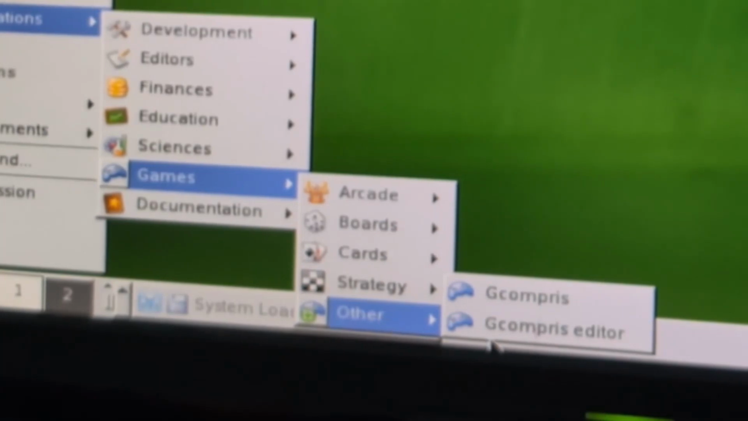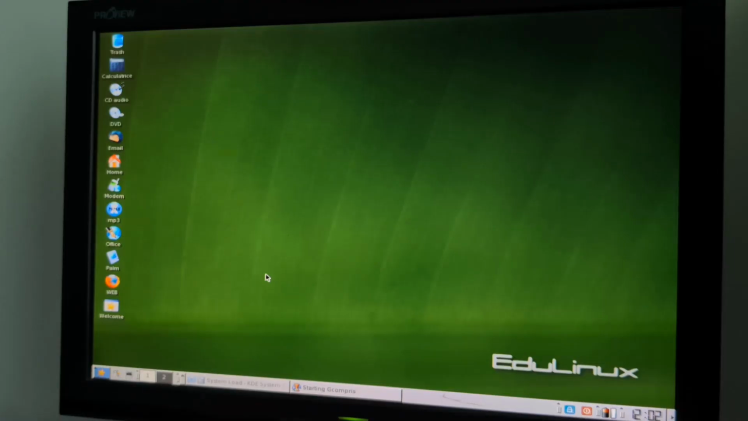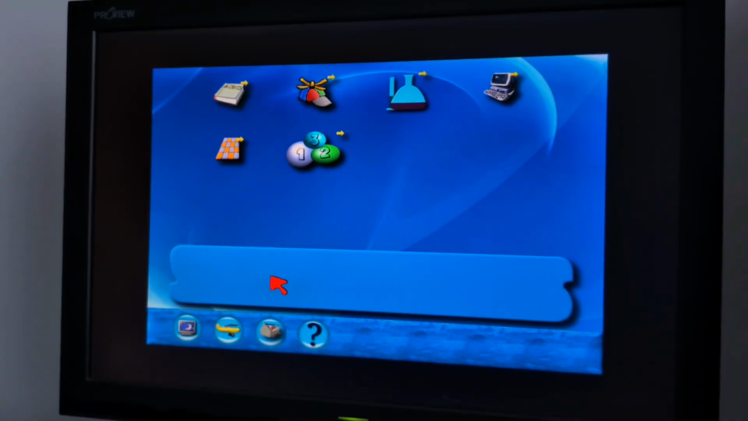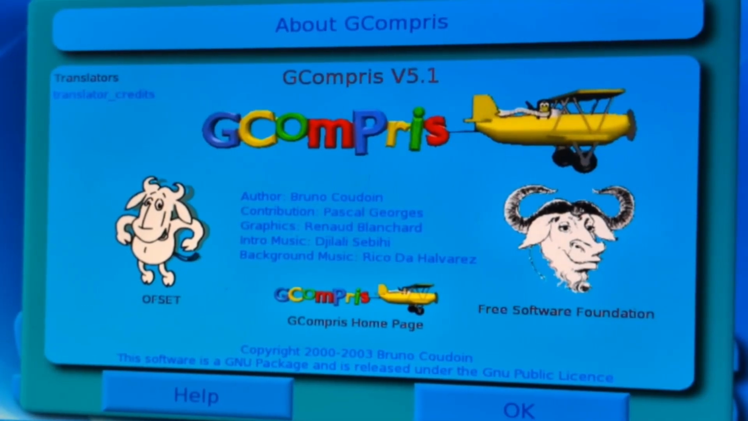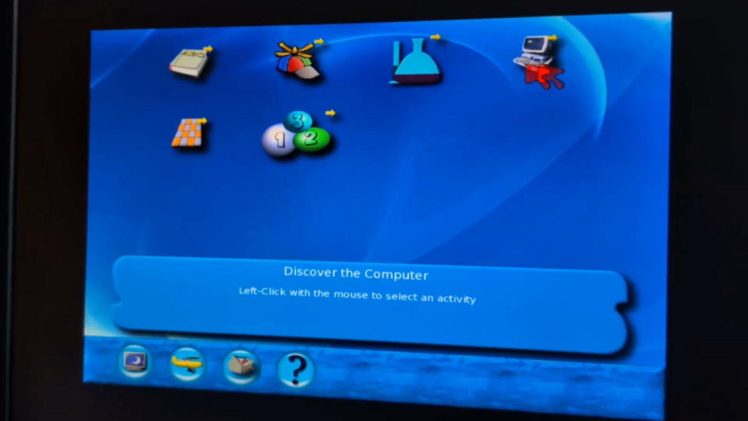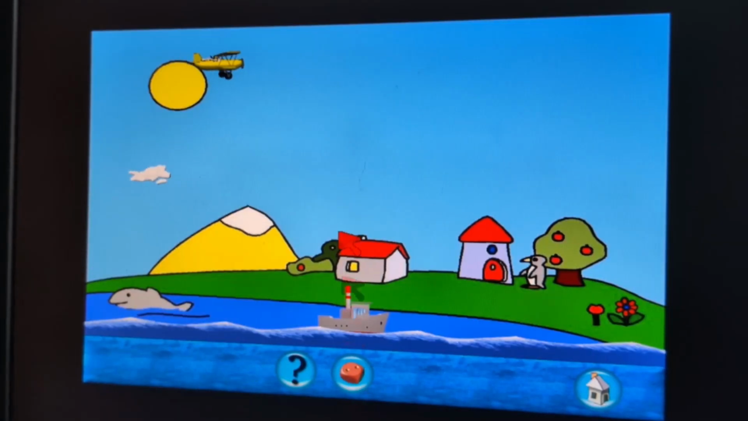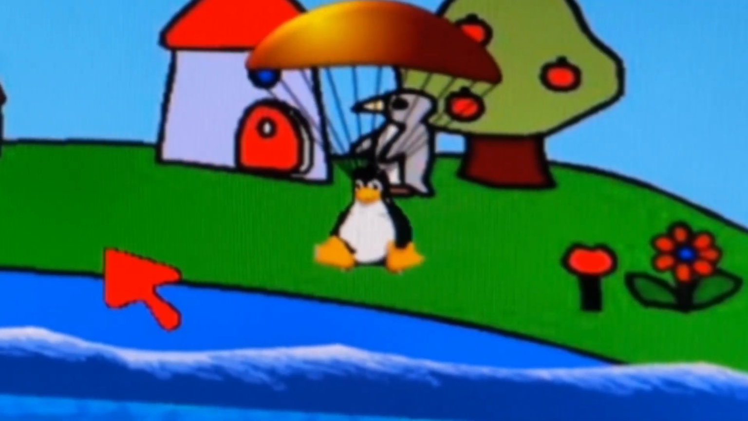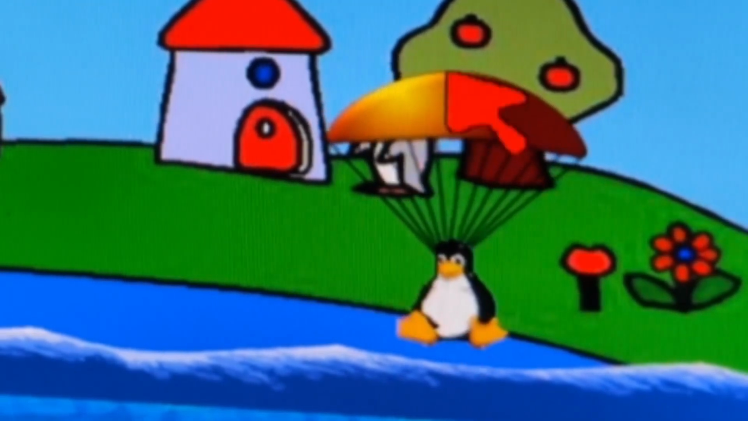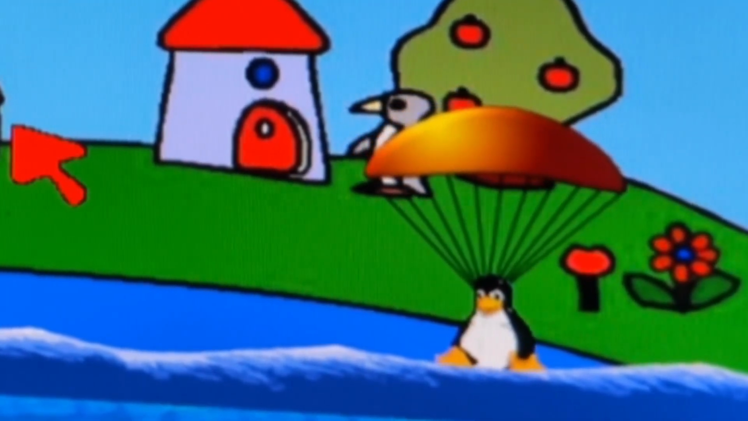That's right! Other Gcompris editor. What is that? Oh! Discover the computer. Wow. Hello, Linux! Experiences. And well, at least he landed safely. No! No! No! No!